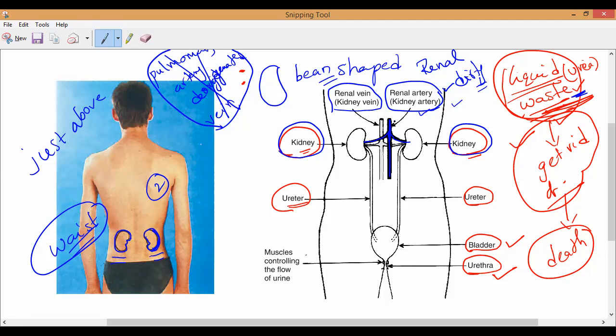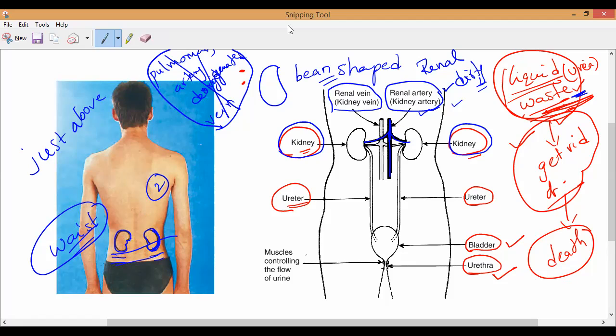Please all of you write the points. We have two kidneys. Everybody has two kidneys. That is our first point. They are bean-shaped organs present towards the back of our body, just above the waist. In this picture, you can observe the person has a pair of kidneys just above the waist.